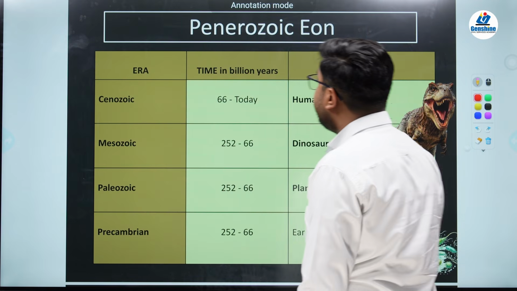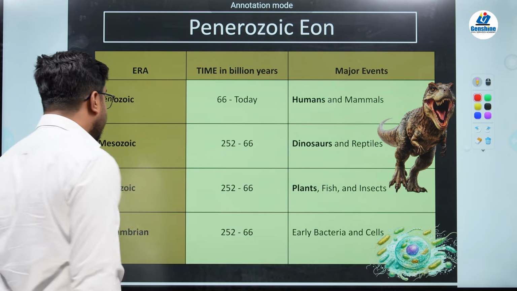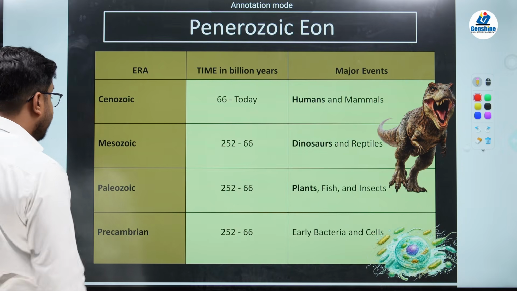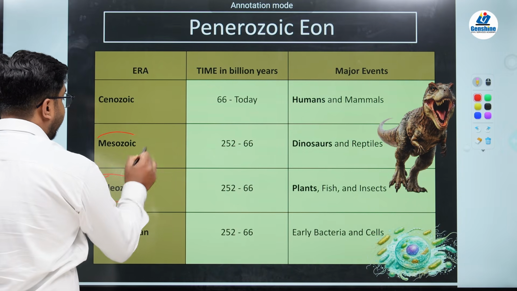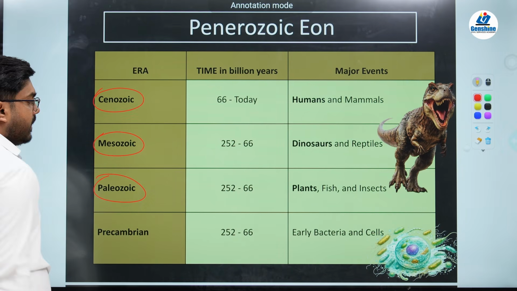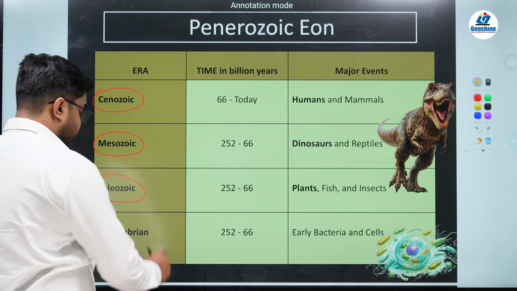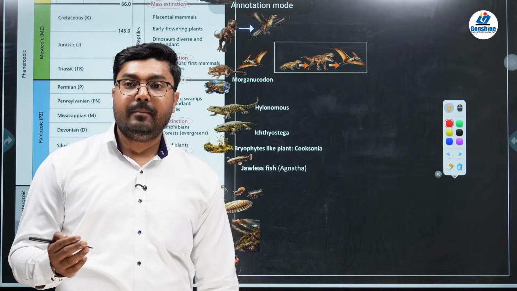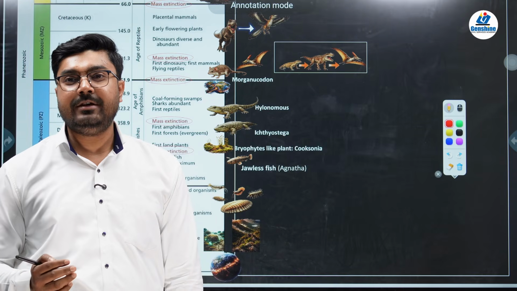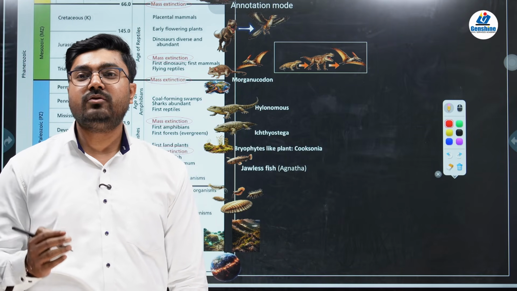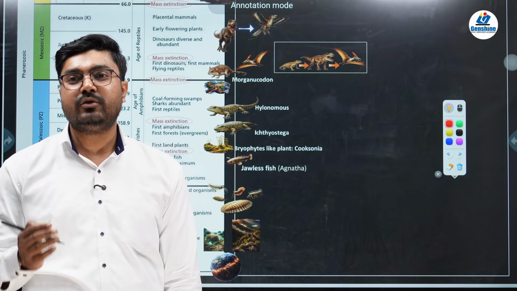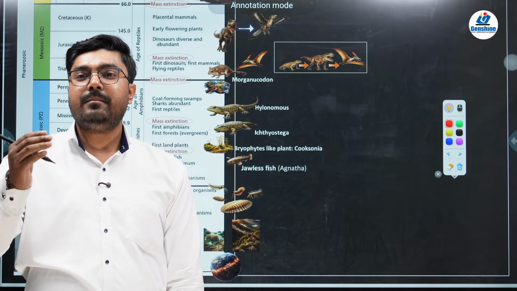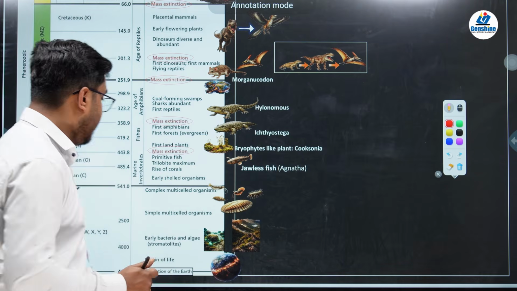We have also seen that the Phanerozoic is divided into three major eras: Paleozoic, Mesozoic, and Cenozoic. Paleozoic is further divided into periods. From this image we are going to understand the various events and phenomena which took place from the time the earth was formed till today.